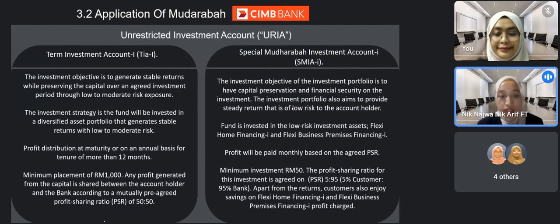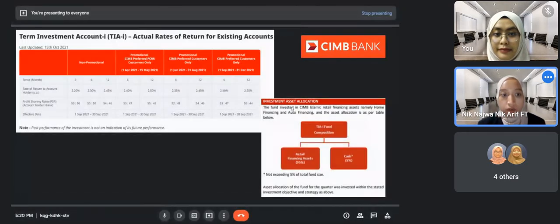For the strategy TIA, the fund will be invested in a diversified asset portfolio that generates stable return with low to moderate risk, while SMIAI fund is invested in the low risk investment asset, which is flexi home financing and flexi business premise. Next, for TIA, we can see the actual rate of return here. It varies from period to period, and the asset allocation for the TIA is composition of retail financing asset and cash. Next,